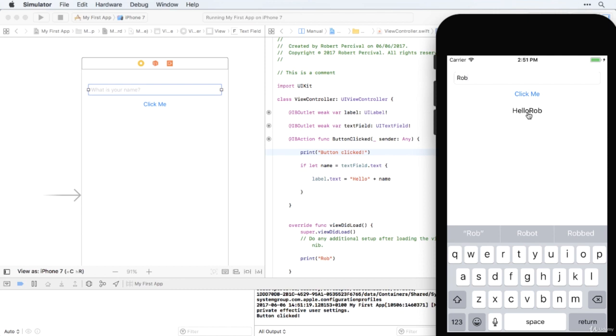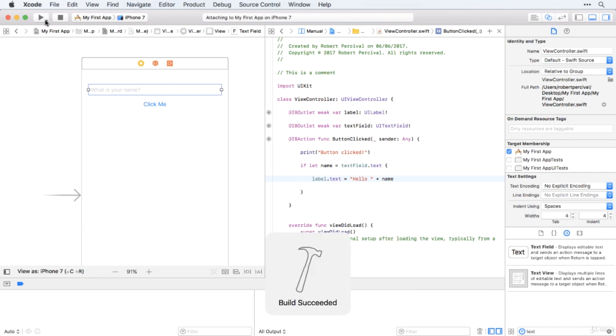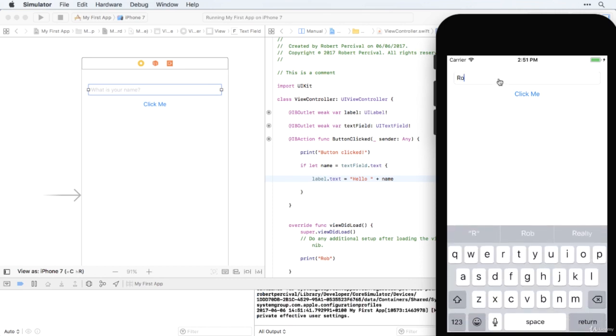And you can see it's worked, but we haven't got a space. That's quite a common early programmer mistake to make. So we need to have a space at the end of there for our name to follow. So let's just try that one more time. There we go. Hello, Rob.